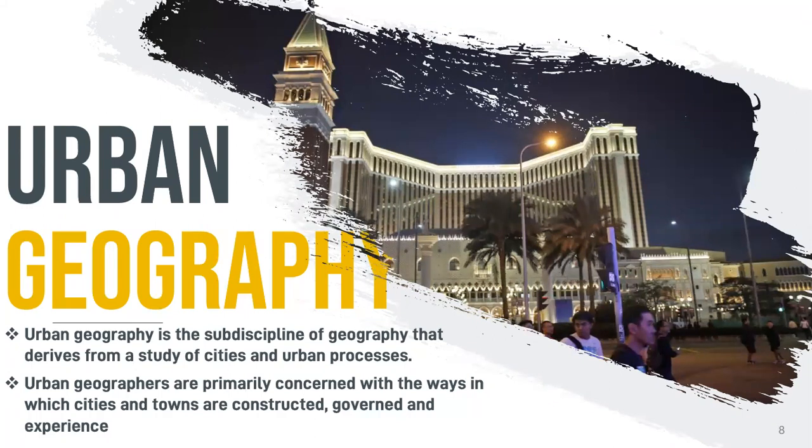Second, the way they built the buildings is segi empat, rectangular, which is influenced by the British era. Due to British influence, the way the city was built is highly influenced by the British because of the British conquest. That is why urban geography is about how a city is built.